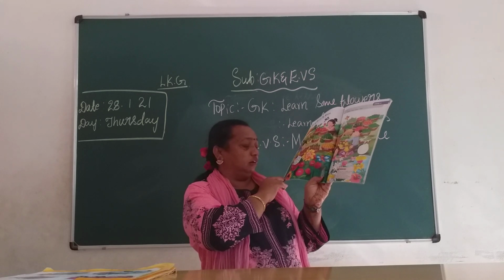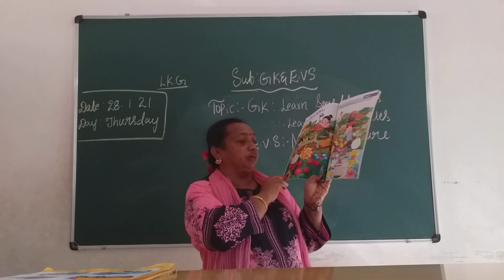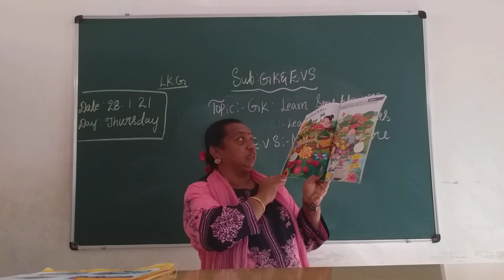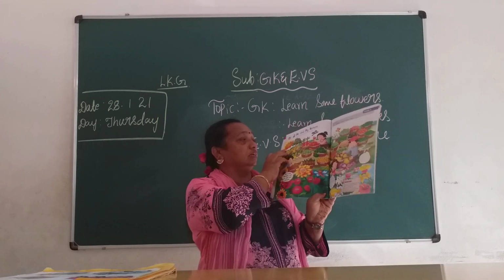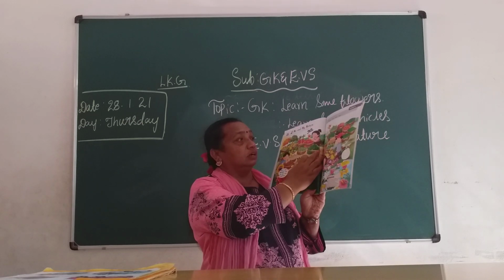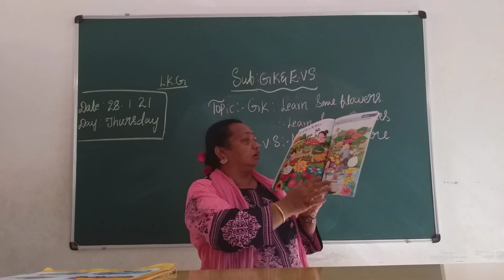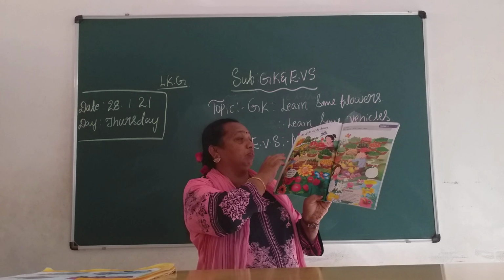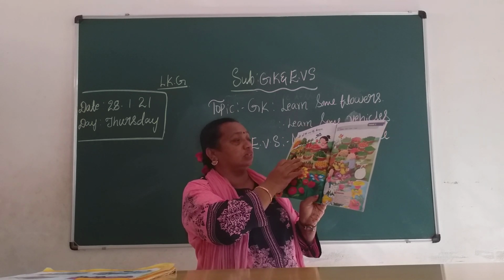Look at this picture, page number 64. All of you take out your EVS book, page number 64. Here we can see sun, trees, birds and all in this picture, children. First we learn some fruits. Here so many fruits are there, children.